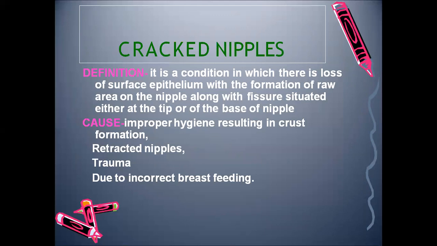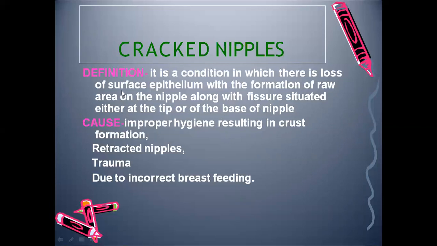Next is cracked nipple. We know what cracked lips are. During the winter season, our lips used to crack because of less moisture. Here also, the surface epithelium around the areola will be lost. It is a condition in which there is loss of surface epithelium with the formation of a raw area on the nipple, along with a fissure situated either at the tip or the base of the nipple.